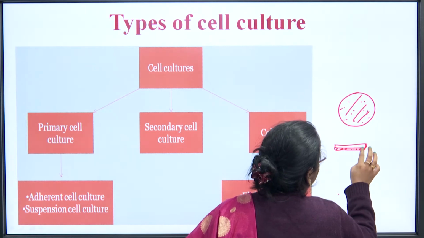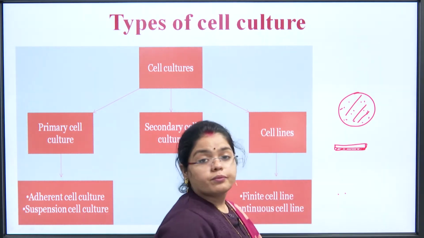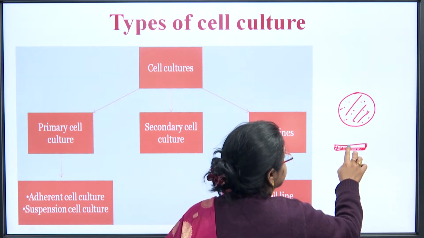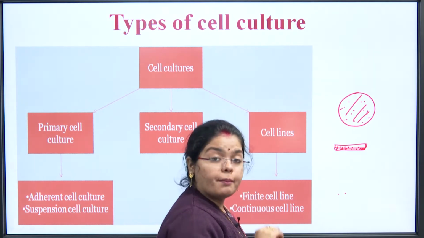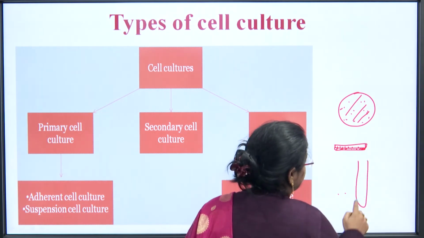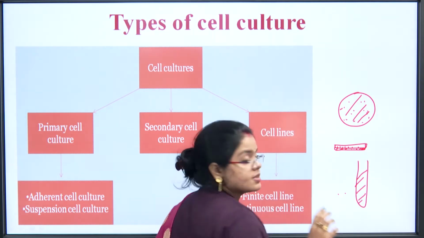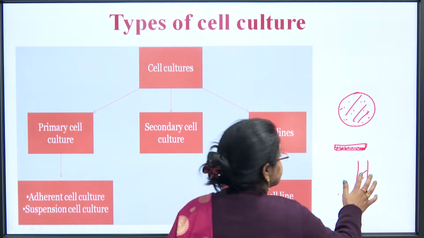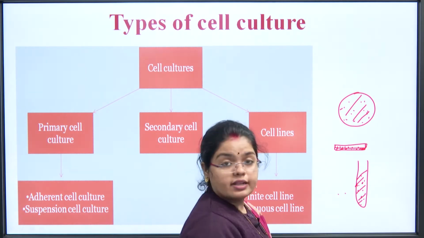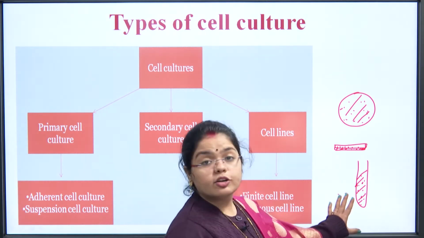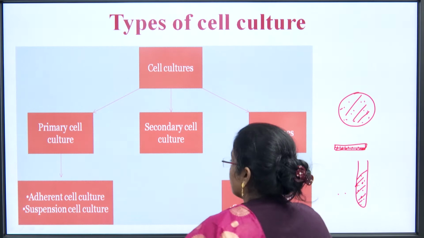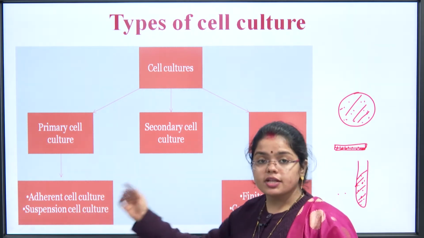This is the media and the cells are on it, they keep on going. So, what is happening here, the cells are adhered to the surface. What happens in suspension culture, a test tube type system, broth is there, broth is some kind of liquid media, the cells are suspended, they grow like this. These dots are the visualization of the cells. So, these are suspended in the media and here the cells are stuck on the surface. So, this is what adherent cell culture and suspension cell culture is.